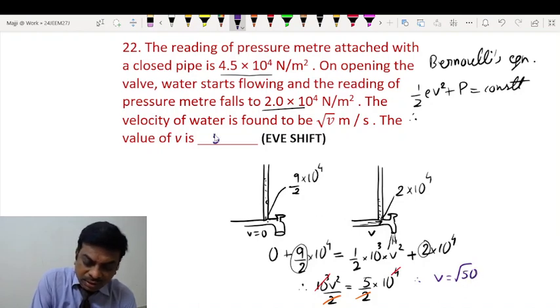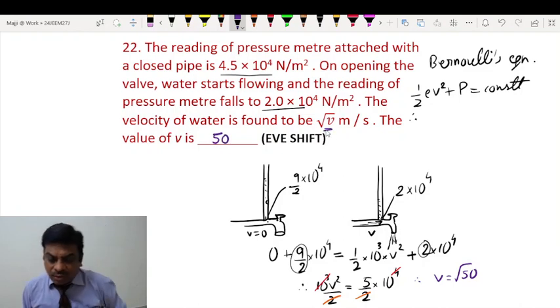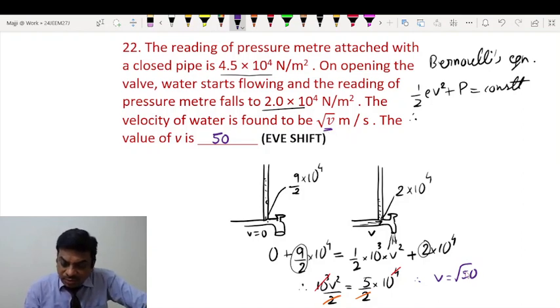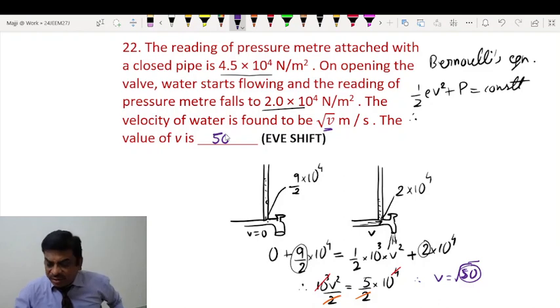So the velocity of water is root V. Okay, students. So be careful. They have asked for the number which is inside the square root sign. So that is clearly 50 in SI units.